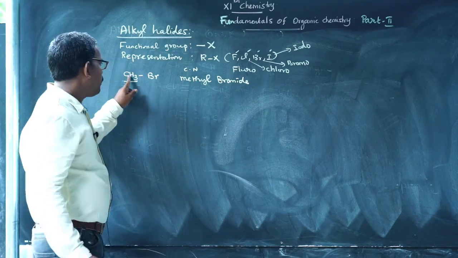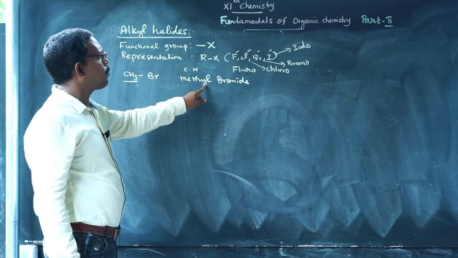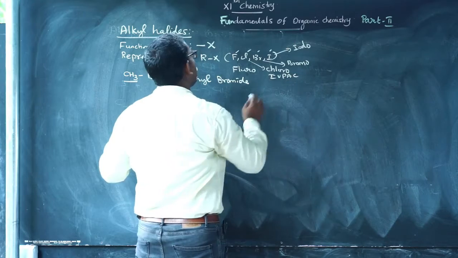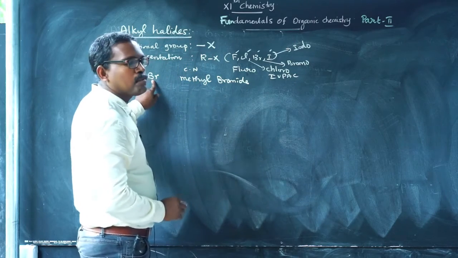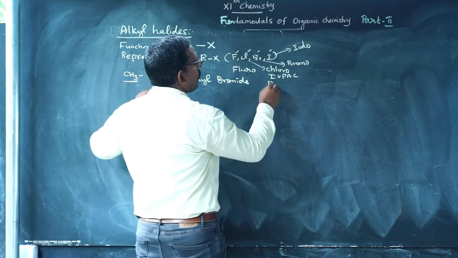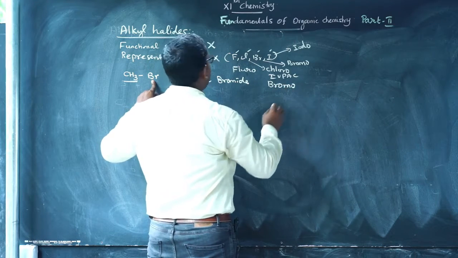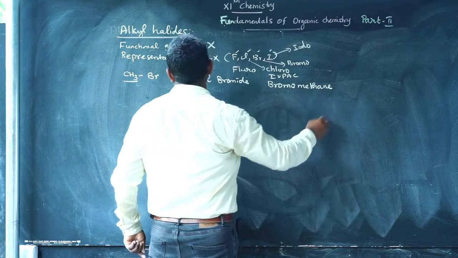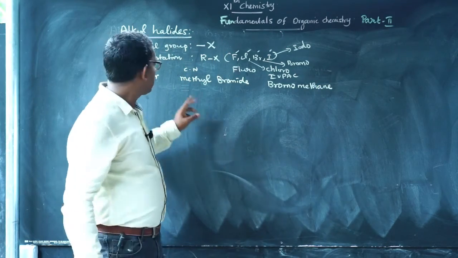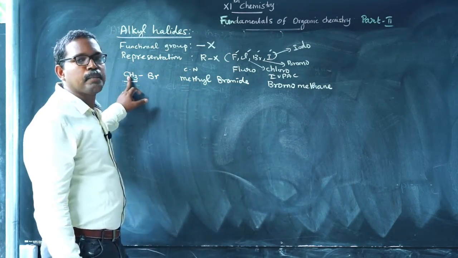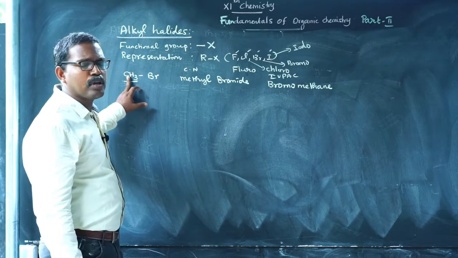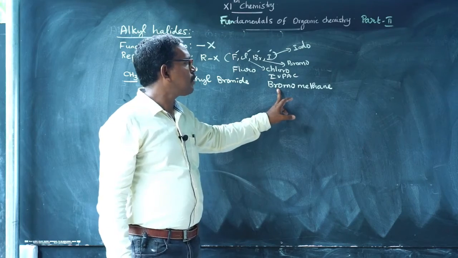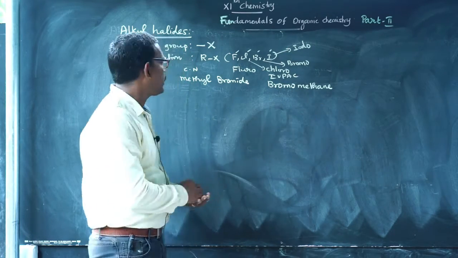For methyl bromide, the IUPAC name first mentions the bromine, as bromomethane. Why is it called bromomethane? Only one carbon atom is present, therefore the parent hydrocarbon is methane. Therefore the IUPAC name of the compound is bromomethane.